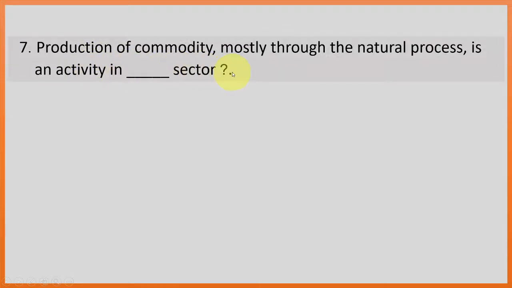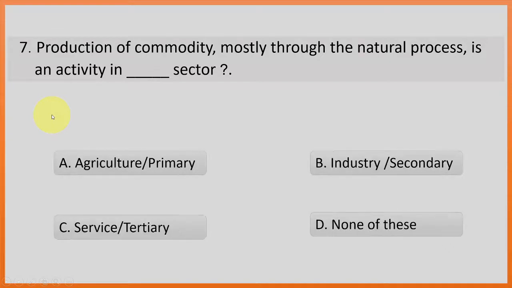Production of commodities mostly through natural processes is an activity of dash sector. Production of commodities, for example, growing paddy, hatching, fish cultivation, etc. are natural processes. This all comes under the agricultural primary sector.